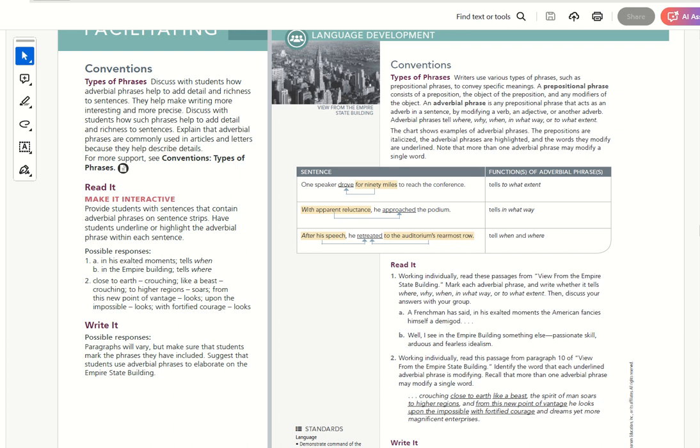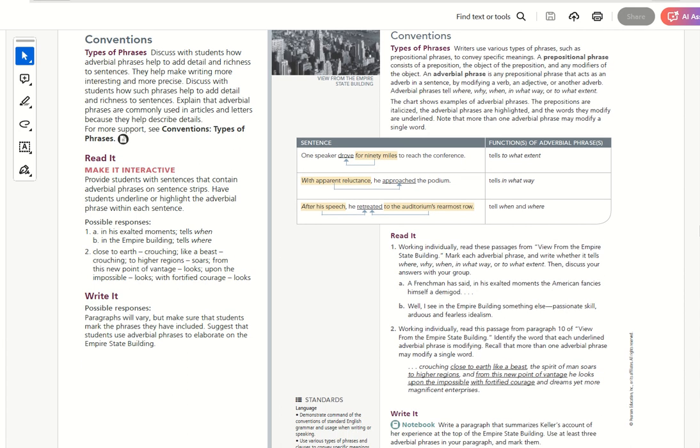Example 2, with apparent reluctance, he approached the podium. So here the function tells me in what way. And the last one, after his speech, he retreated to the auditorium. So here they also tell me when and where, because they talk about time and place, after and to. So read these very carefully, and now let's move straight to the grammar book.